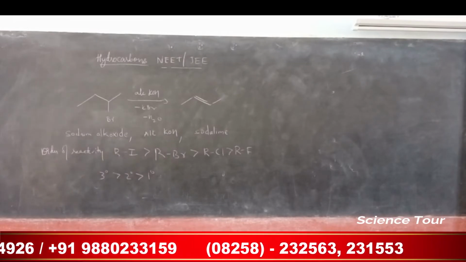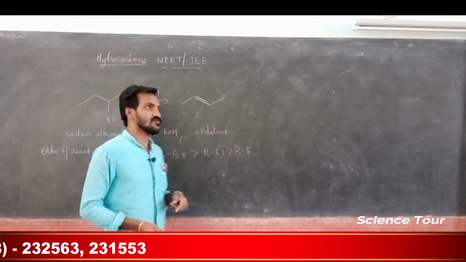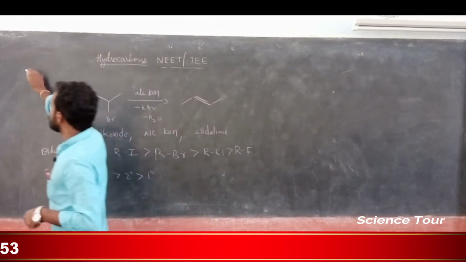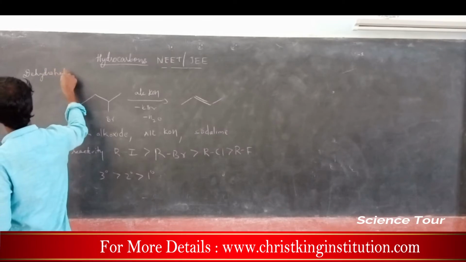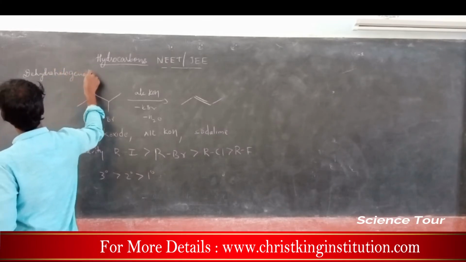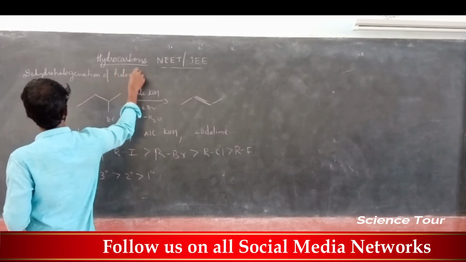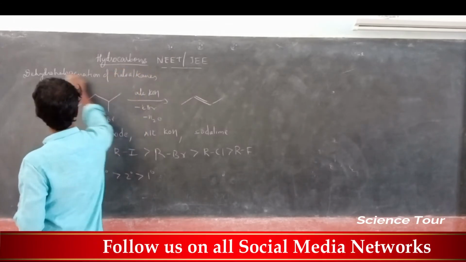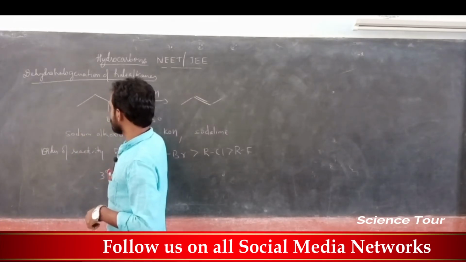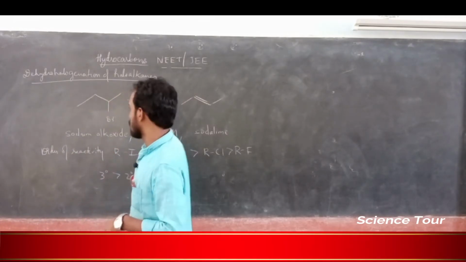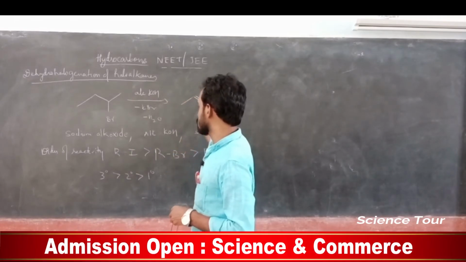My dear students, next is dehydrohalogenation of haloalkanes. So this is actually a haloalkane. A carbon chain to which a halogen is attached is a haloalkane. React it with alcoholic potassium hydroxide, my dear students, and it gives alkene.